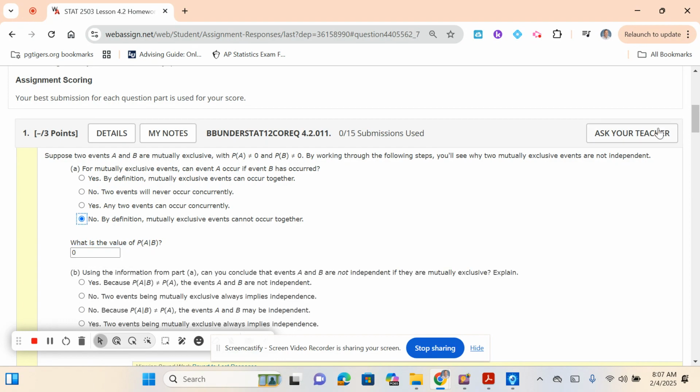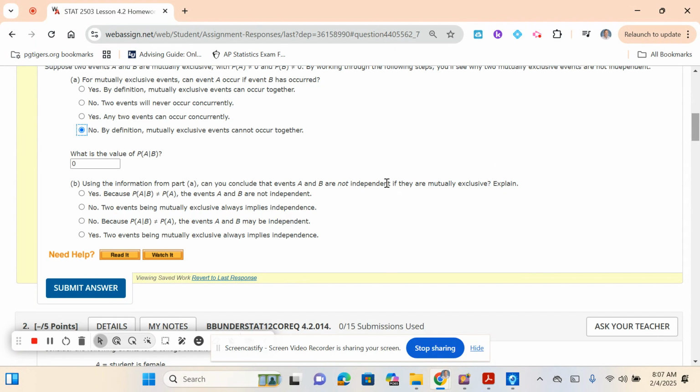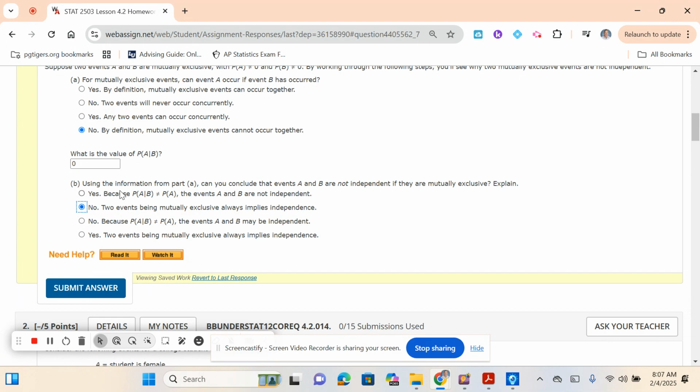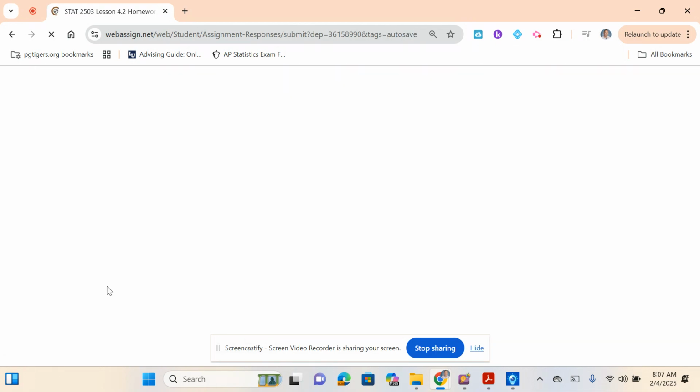It'd be impossible. So using the events from part A, can you conclude that A and B are not independent if they're mutually exclusive? The probability of drawing a heart would be 1 out of 4, right? The probability of drawing a spade given it's a heart is 0. So does 1/4 equal 0? No. So the two events would not be independent. I'm sorry, I misread the question. Yes, you can conclude they're not independent.